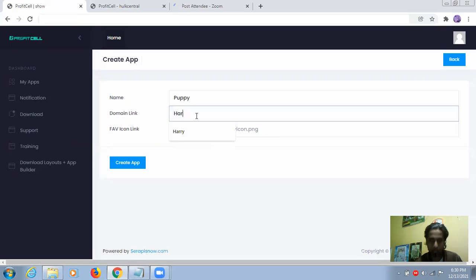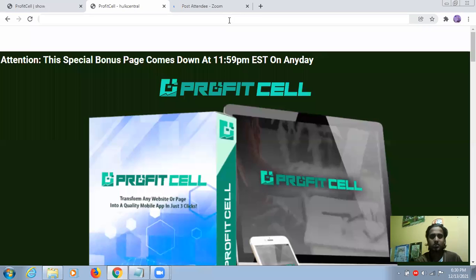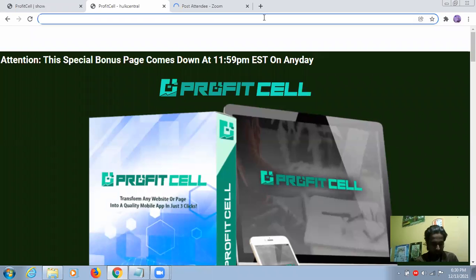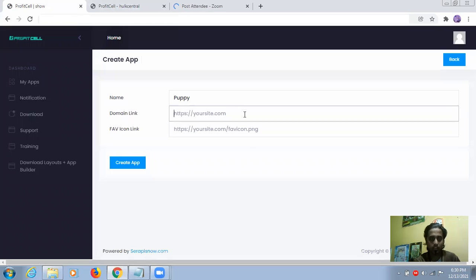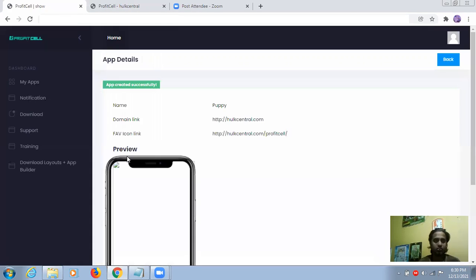So right now, let me just try. If it's okay, I will put this link, and let's see if it's working or not, because I put in a random one. Yes, it's redirecting to this.